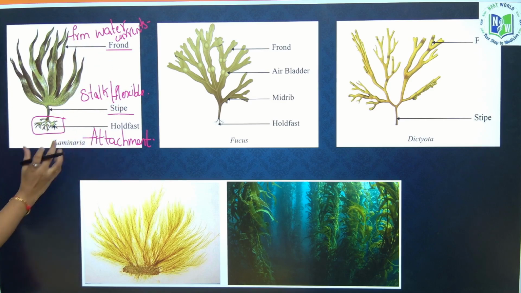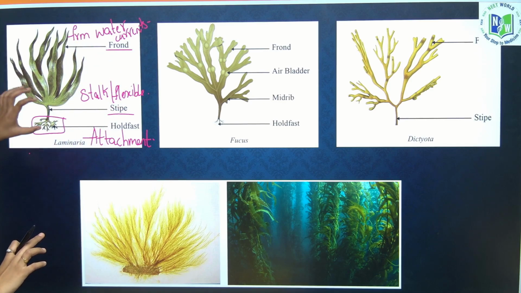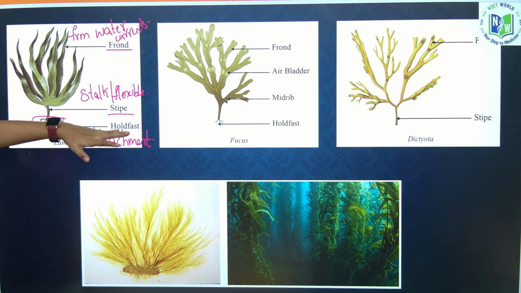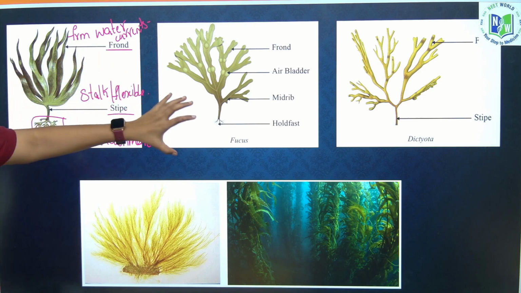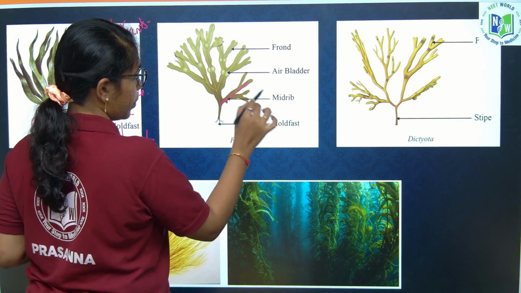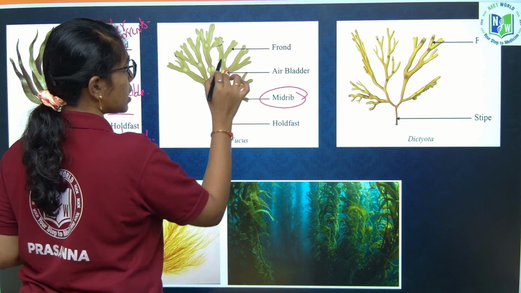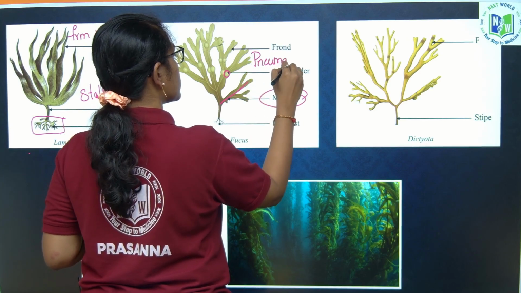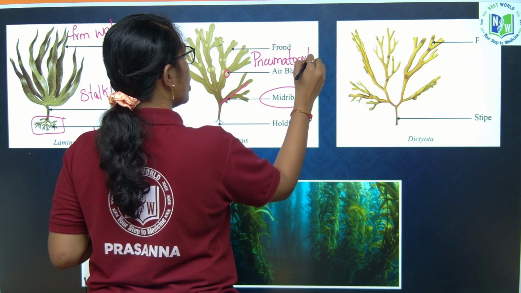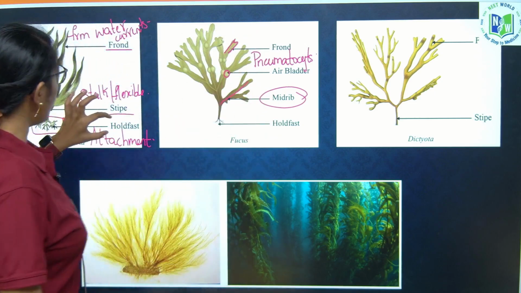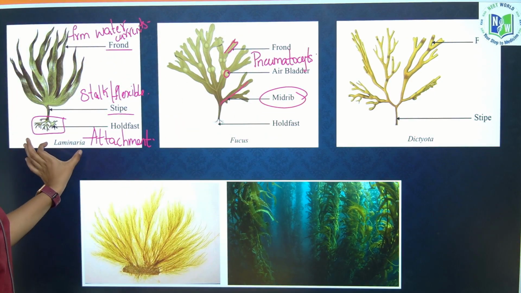So these are the activities of the parts of the Laminaria plant, wherein you have hold fast, stipe and frond. In Fucus, hold fast, midrib is present, and air bladders are seen, which you can also call pneumatocytes. And you have frond.